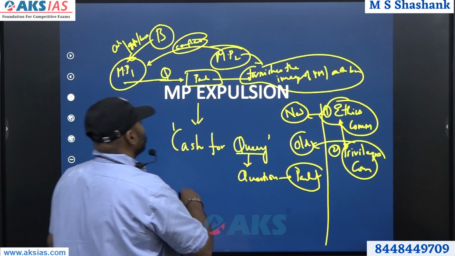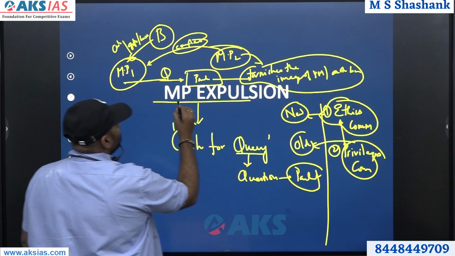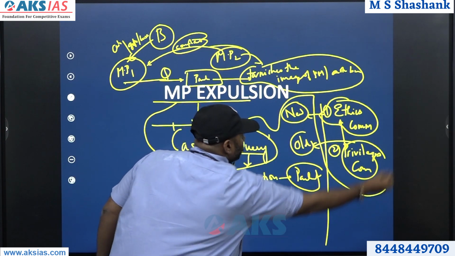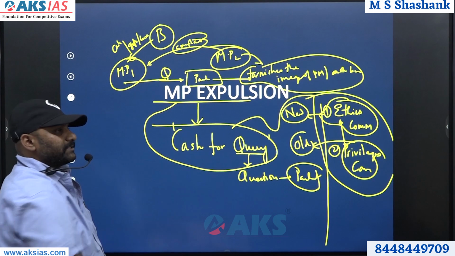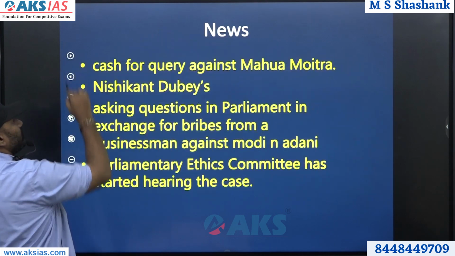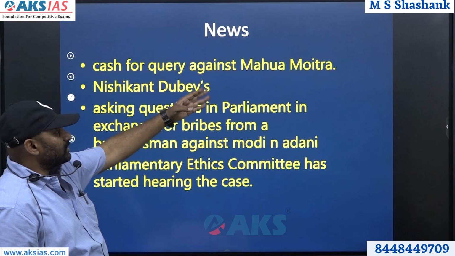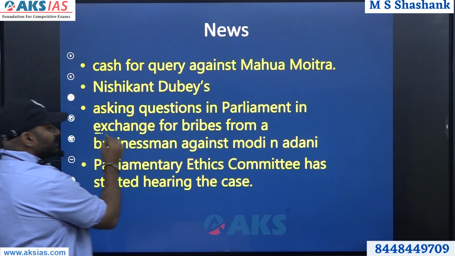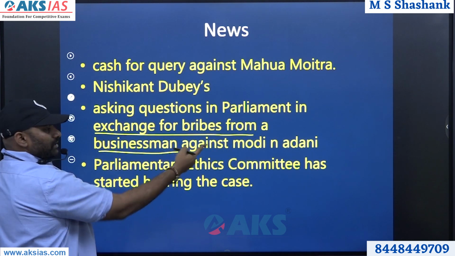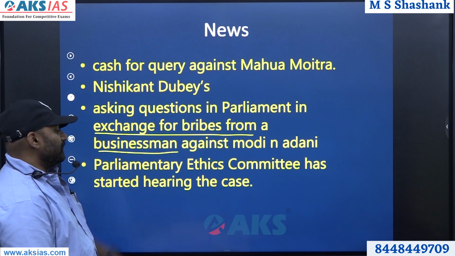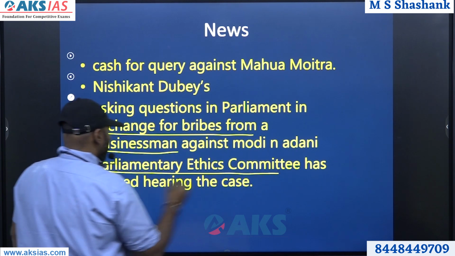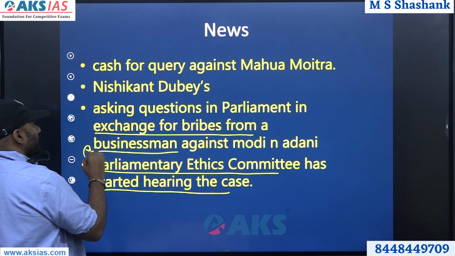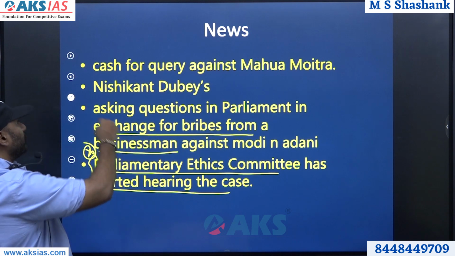So let's discuss those things. The MP expulsion fundamentally is about the cash for query issue and what these committees can do. So the whole broader perspective is this. So let's look at that. The news: cash for query against Moitra. Nishikant Dubey is the complainant, alleging that she asked questions in parliament in exchange for bribes from a businessman against Modi as well as Adani. The parliamentary ethics committee has started hearing the case, and this is news, therefore it is very important. So this is the major crux of it.